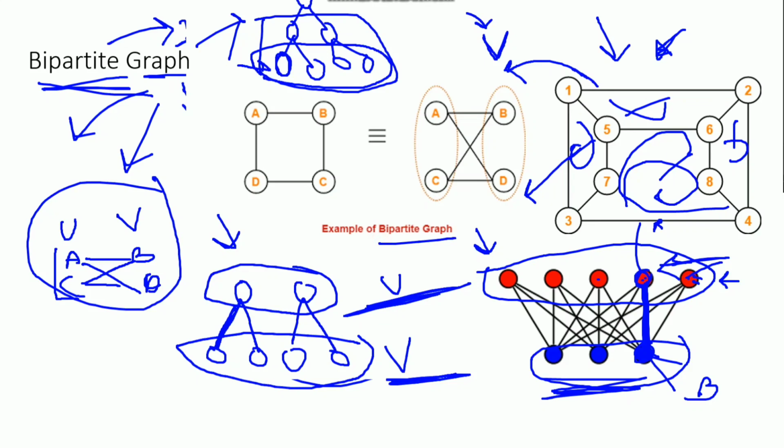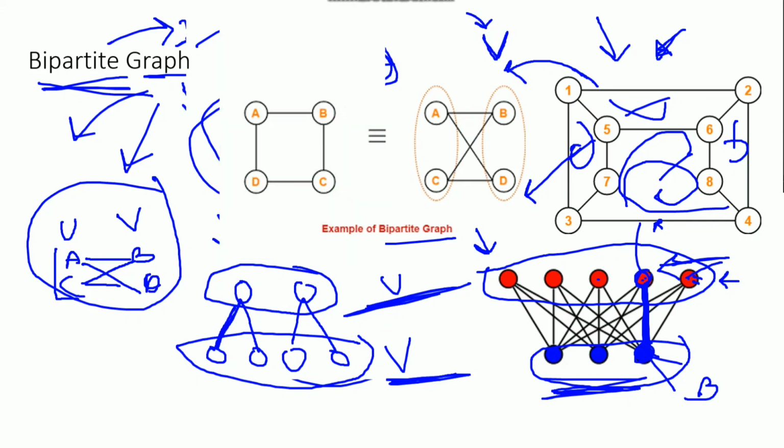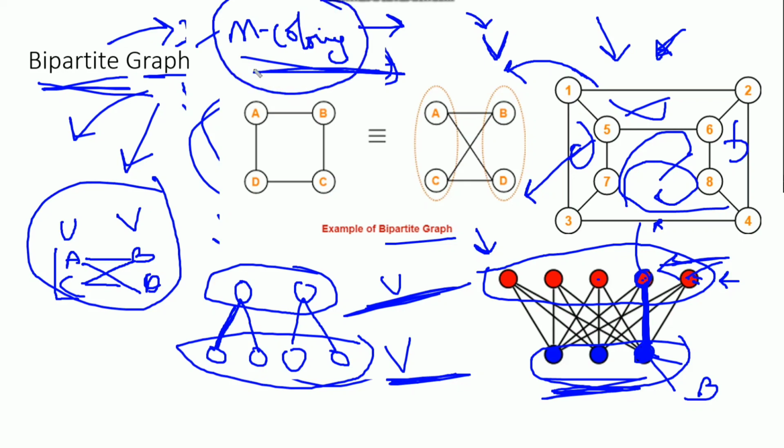Okay, suppose there is a question like identify whether a graph is bipartite or not, like write a program to identify whether a graph is bipartite or not. So there is already a problem known as the M coloring problem. This problem we can generally solve with the help of backtracking or DFS. For a bipartite graph, the problem turns into a two coloring problem.